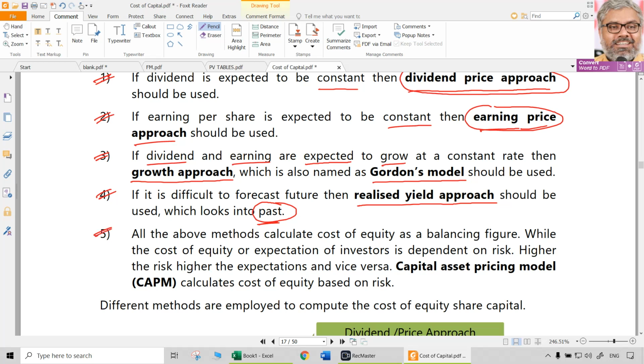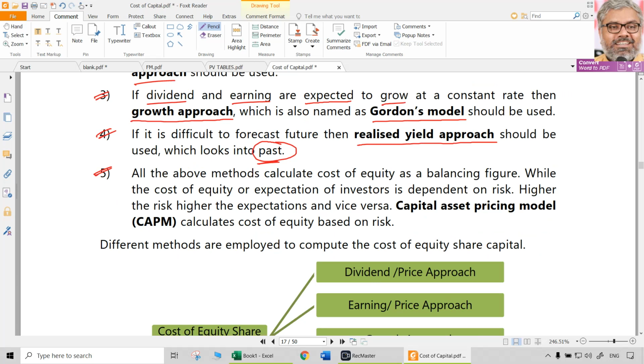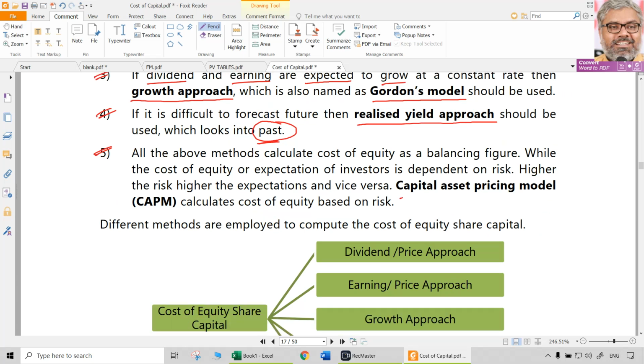But the most practical approach in real life, the most important and most commonly used approach, is the capital asset pricing model. CAPM is a more scientific approach than the others. Why? Because naturally, when we look at the cost of equity, since it is about expectations, the expectations of the investors depend on risk. Risk is always a perceived risk.